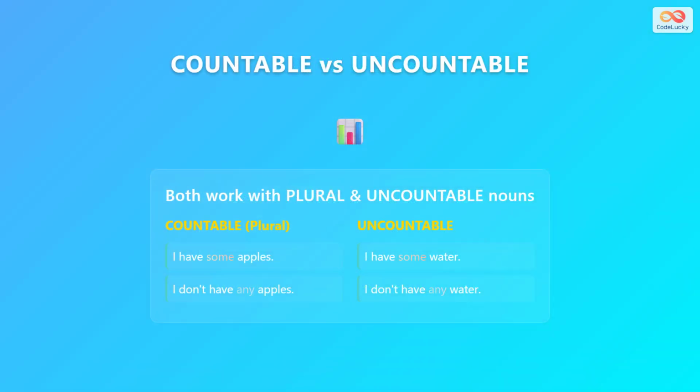Some and any work with both plural countable nouns and uncountable nouns. For countable plural nouns like apples, we say I have some apples or I do not have any apples. For uncountable nouns like water, we say I have some water or I do not have any water.